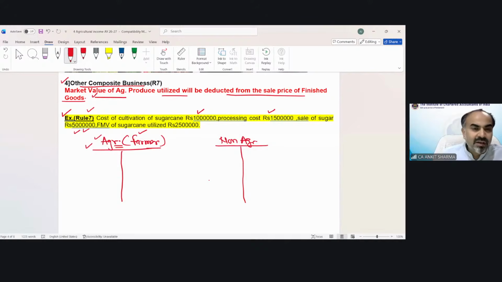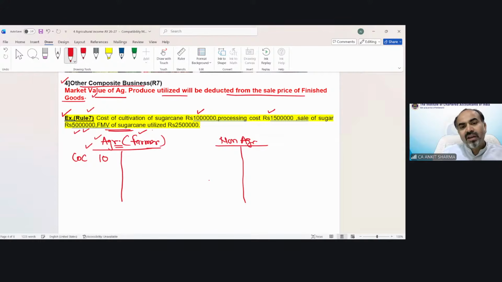So we are making this agricultural income. Now read the information and take it in your agricultural account if it is related to your farming activities. Is cost of cultivation part of my farming activities? Yes, that forms part of my agricultural activity. Is processing cost part of my farming activities? No, skip it. Is sale of sugar part of my farming activities? No, skip it.